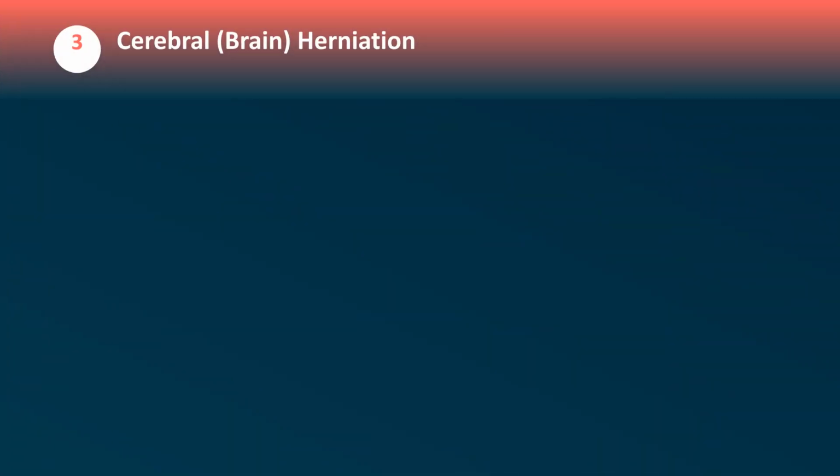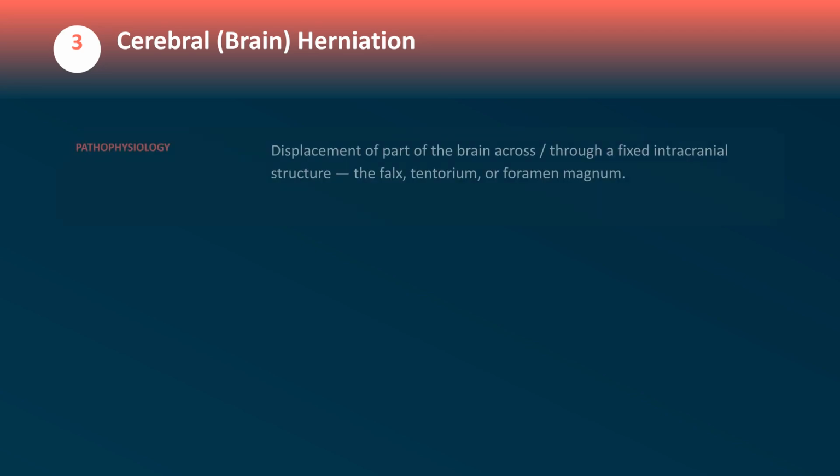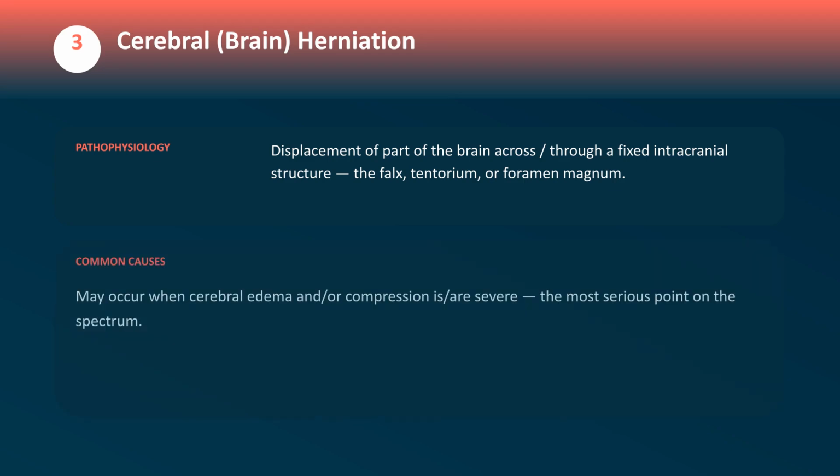Cerebral herniation is displacement of part of the brain across or through a fixed intracranial structure, such as the falx, the tentorium, or the foramen magnum. It may occur when cerebral edema and/or compression becomes severe. This is the most serious point on the spectrum, so document it clearly when it is present.